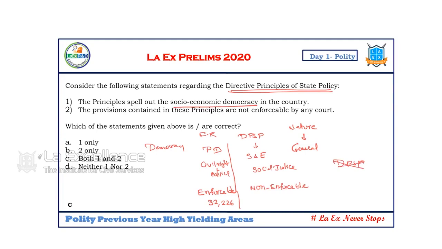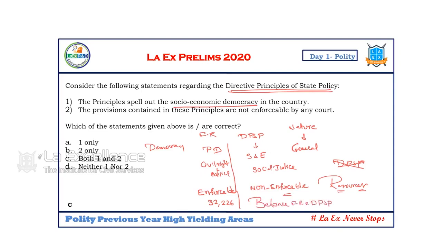Why? Because of the economic status of the country at that point of time, the DPSP were made non-enforceable. To implement the DPSP, the government needs a lot of resources. As these resources were not available, that's the reason this issue has come. So it is due to the deficit of resources, not meant to make the DPSP inferior. Fundamental rights are not superior to DPSP, but there is a relationship which has been established, called the balance between fundamental rights and DPSP.